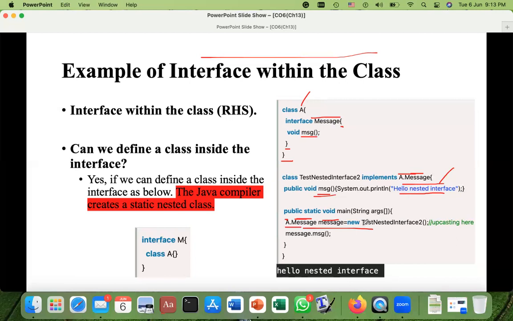And on the right hand side, new TestNestedInterface2. So this is the class name. And now with this object, Message, I am just accessing this MSG method. So Message has the type interface. So first I will go into this interface. I will find this MSG there, but it is abstract. So its body is available in this TestNestedInterface2 class due to this right hand side. So this is the child class of that Message actually. I can also see from here. So I will see the MSG and I will execute this statement, which you can see in the output.